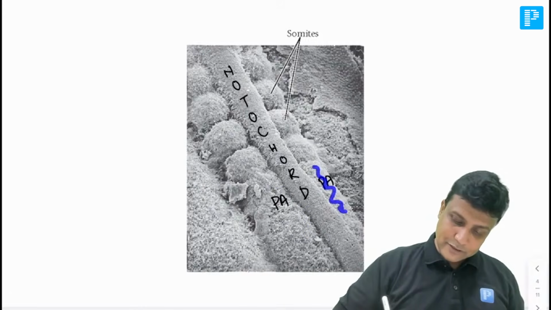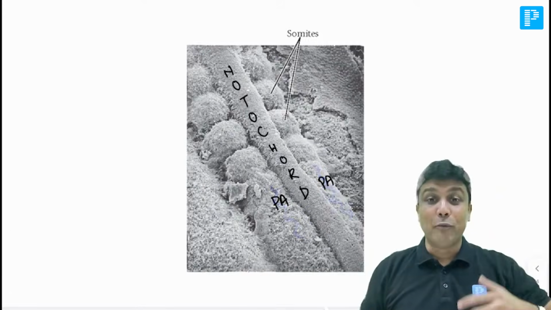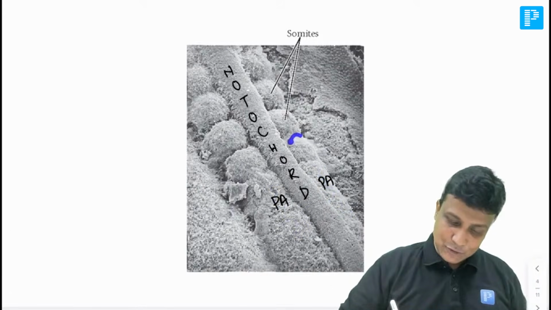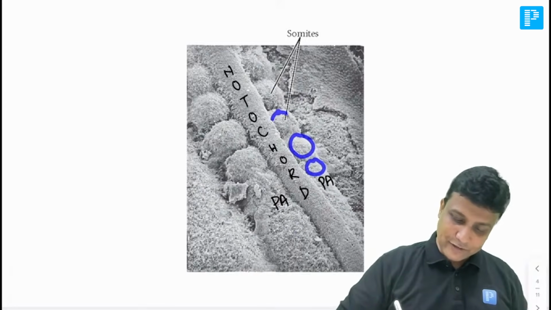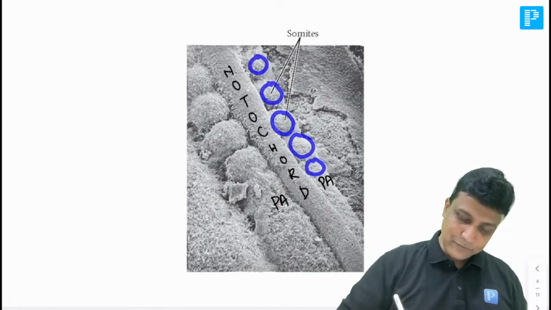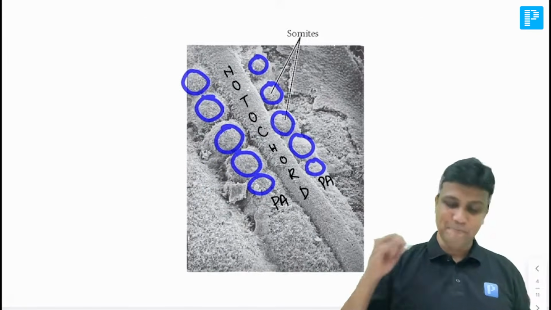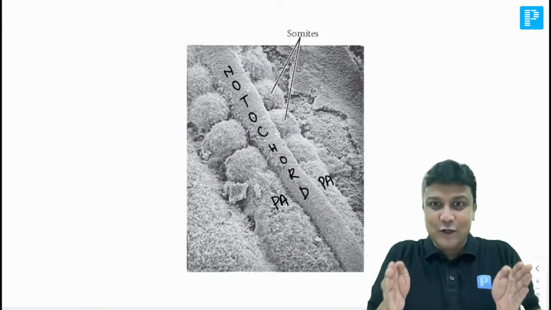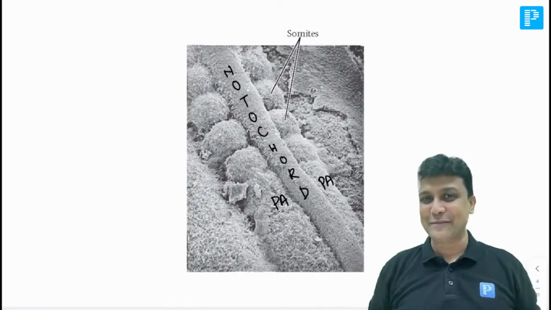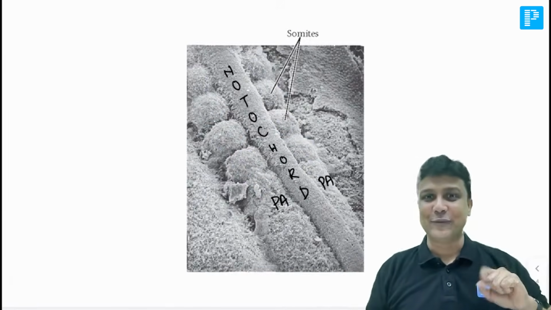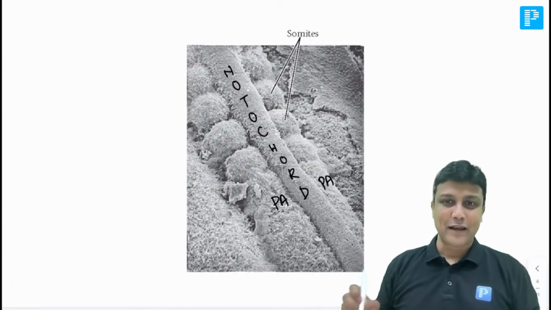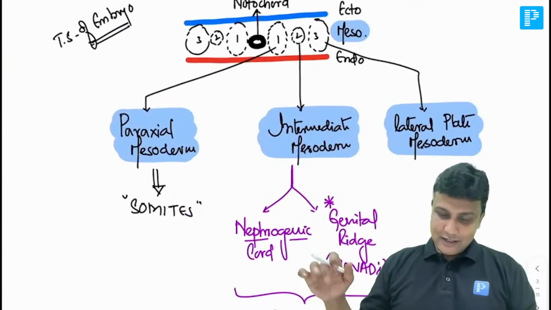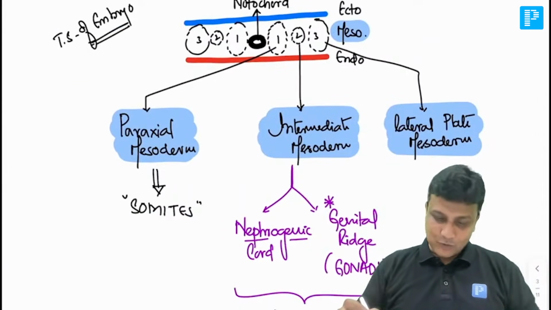Now this paraxial mesoderm on both the sides is slowly modifying, you can clearly see here, into spherical ball-like structures. And these spherical ball-like structures are known as what, guys? Somites. Those are nothing but the somites. So just adjacent to the notochord, you have the paraxial mesoderm, and that is modified into somites. Are you getting, my dear friends? Come on, are you understanding? So that is how the somites are formed.